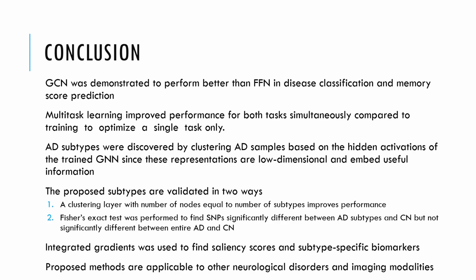In conclusion, we showed that the use of graph convolutional layers and multitask learning improves performance for disease classification and memory score prediction. AD subtypes were discovered by clustering useful representations learned by the network. The 4 subtypes were validated quantitatively with improved accuracy from a subtyping layer and qualitatively with genetic association analysis. Integrated gradients was used to find saliency scores and subtype-specific biomarkers. The proposed methods are applicable to other neurological disorders and imaging modalities.